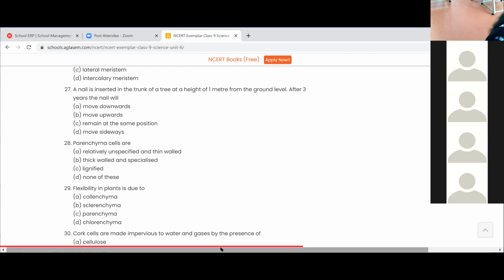Because trunk of tree contains permanent tissue, ma'am. Yes, good. And it will not grow in height. Tips of the branches at the upper part of the plant grow, but the bark of the tree remains the same. Yes, that's correct.